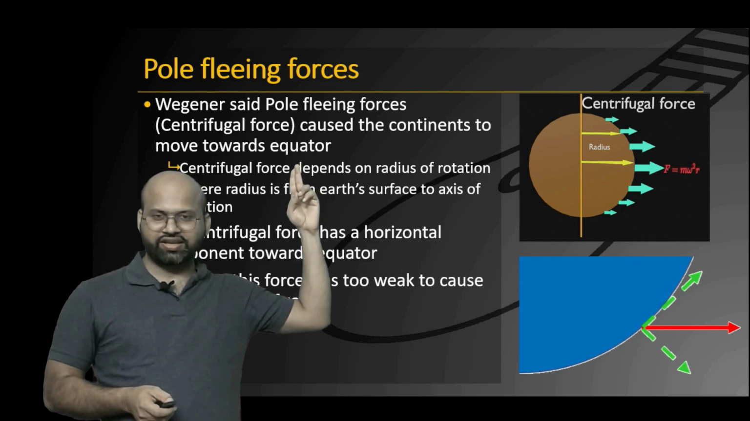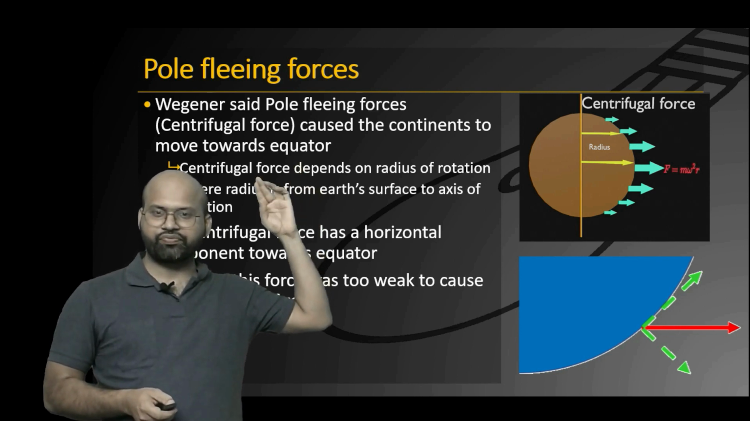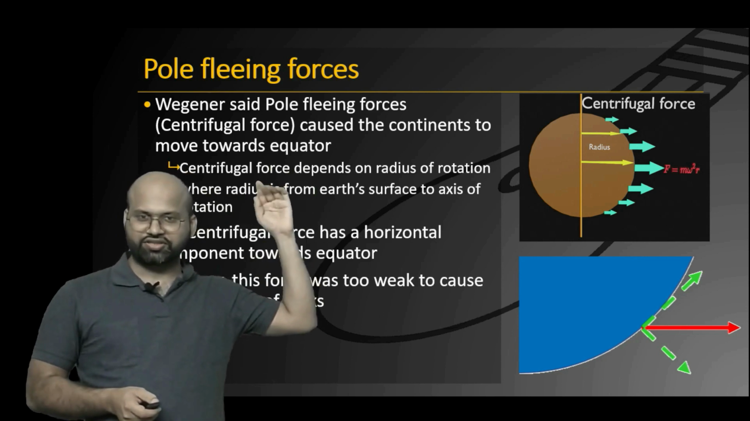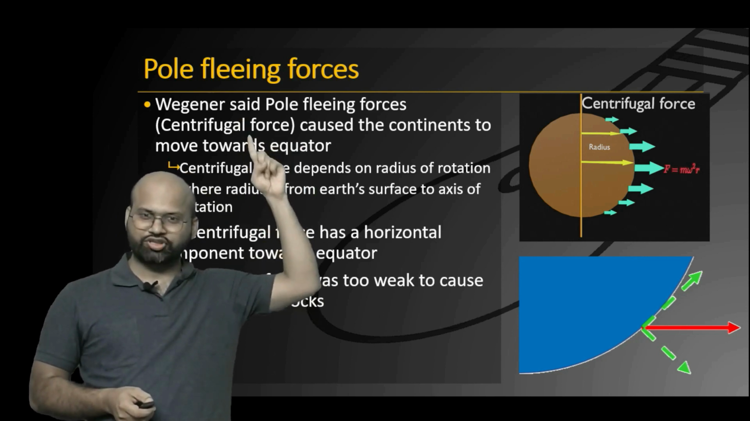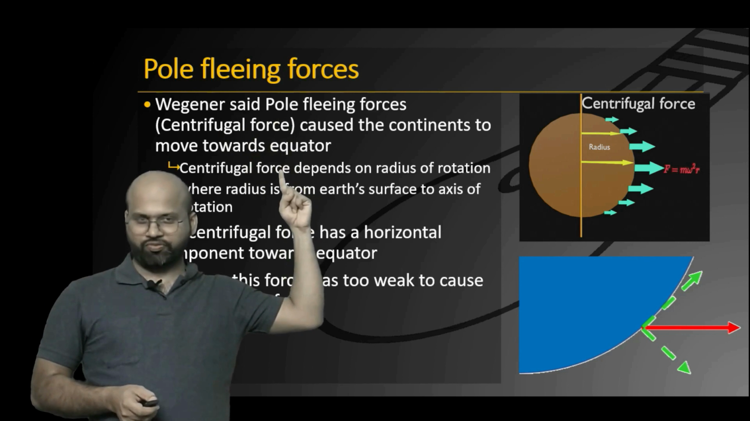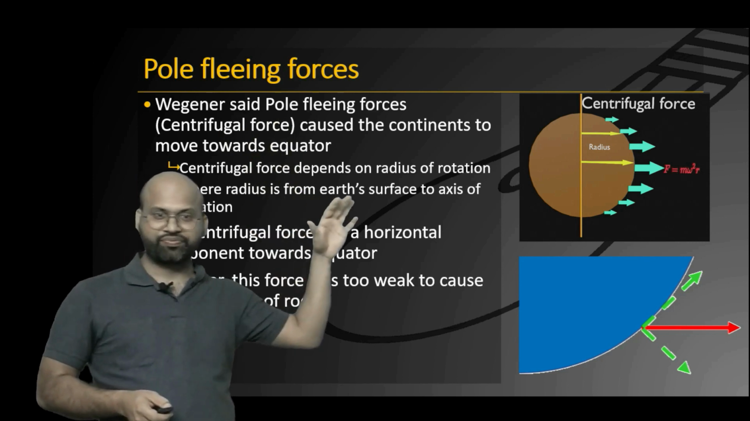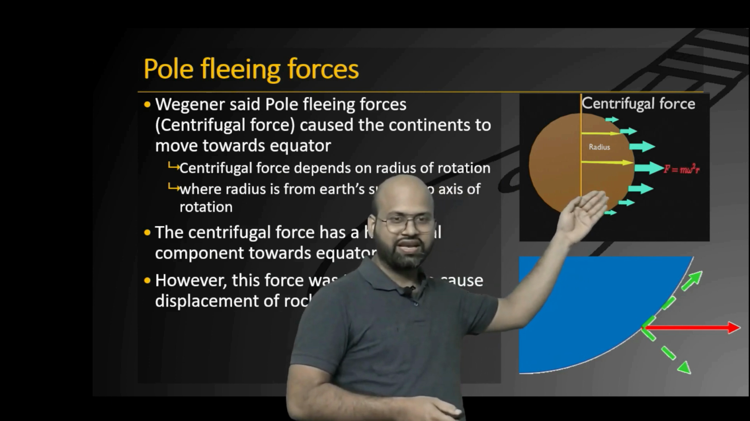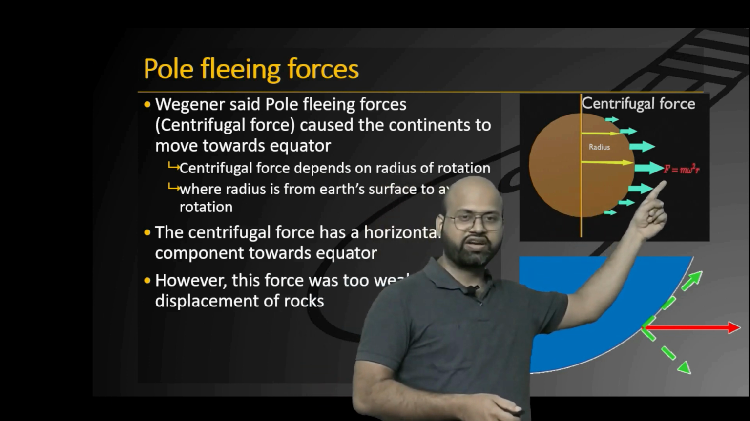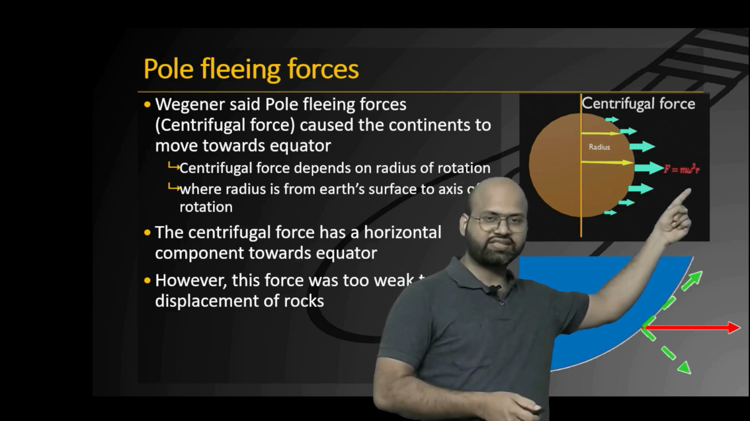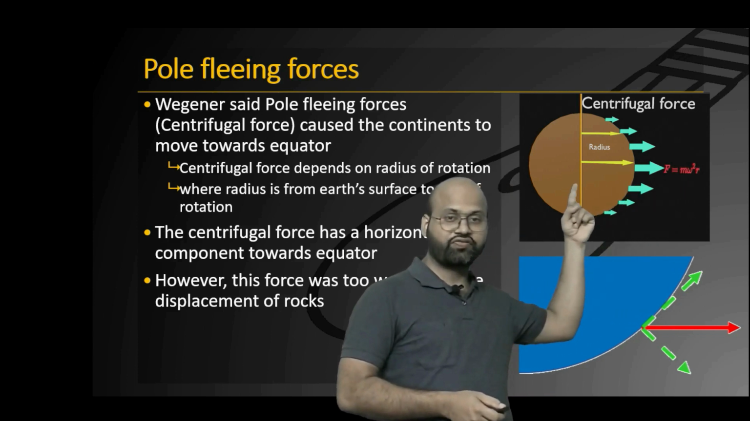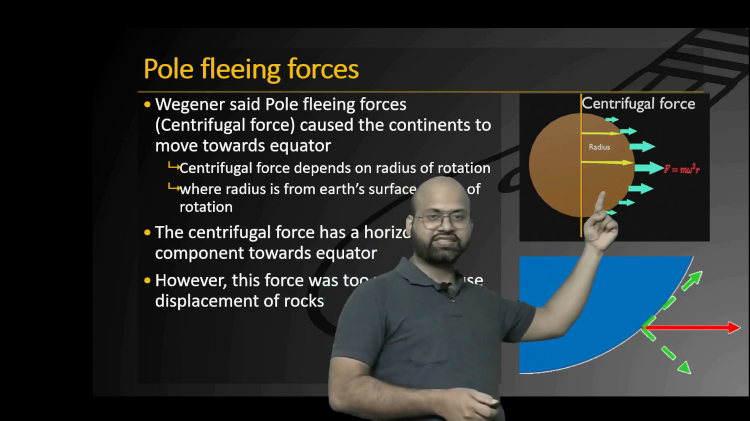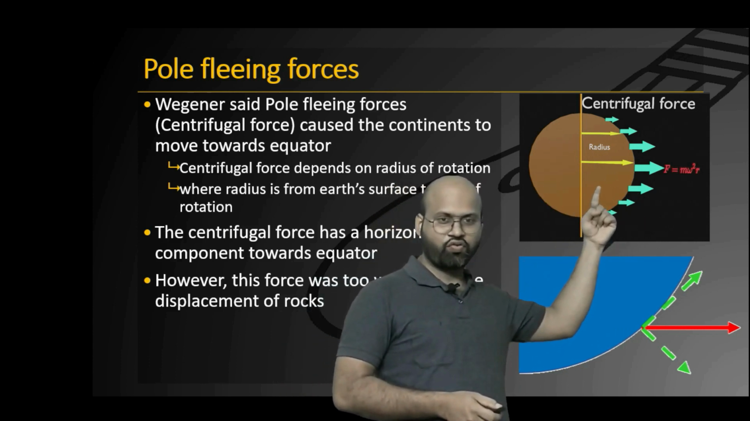We have already seen that he has said that the Pangea blocks moved in two directions, equatorwards and westwards. So he said that pole fleeing force was responsible for equatorwards movement. And how? Let's see. This is a diagram of centrifugal force, and you can see that centrifugal force, which is F, depends on radius, where radius is the radius of the Earth from the axis of rotation. And we can see that this radius is maximum at the equator while minimum at the pole.